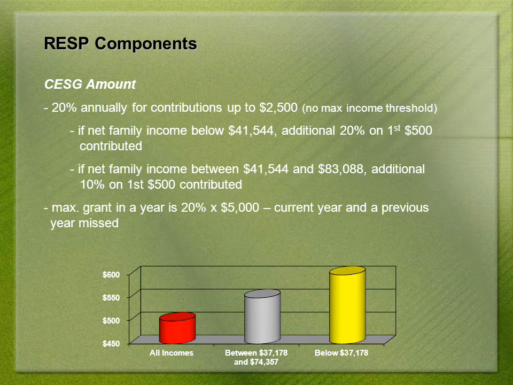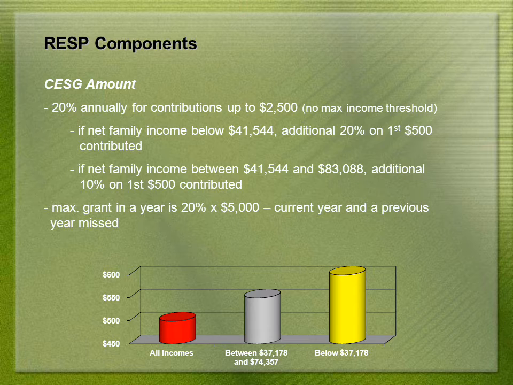Now back to the free money part. The Canadian Education Savings Grant is added to the RESP at a rate of 20% annually for contributions up to $2,500. For RESPs where family net income is below $41,544, an additional 20% is added to contributions up to $500. While for those RESPs with net family incomes between $41,544 and $83,088, an additional 10% is added to the first $500 contributed.